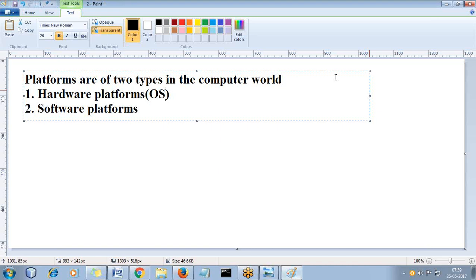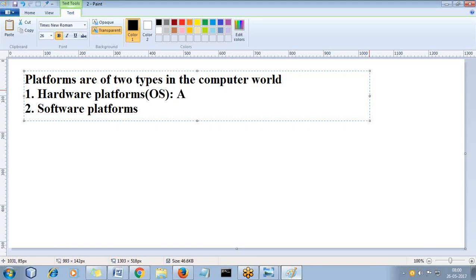To run those hardware components, we have to install some software like Windows, Unix, Linux, Mac or Sun Solaris operating system. Even Ubuntu is also a Linux, isn't it? Because I'm using the operating system to manage the hardware components of that computer, that's why it is called as hardware platform.